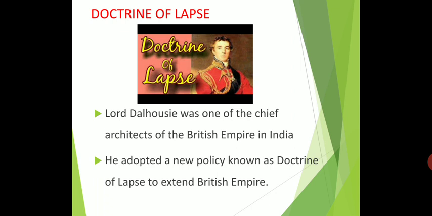This principle was bitterly opposed by Indians, and it was one of the root causes for the Great Revolt of 1857, when the Indians rose against the British East India Company. We will learn this in detail in the next lesson. Under the doctrine of lapse, Satara was annexed in 1848, Jaipur and Sambalpur in 1849, Baghat in 1850, Udaipur in 1852, Jhansi in 1853 and Nagpur in 1854. All these Indian states were annexed under the doctrine of lapse.